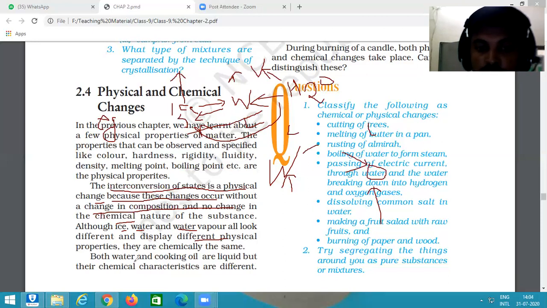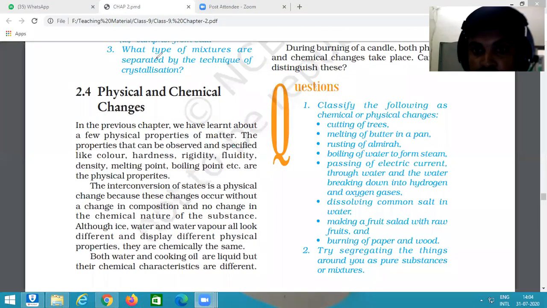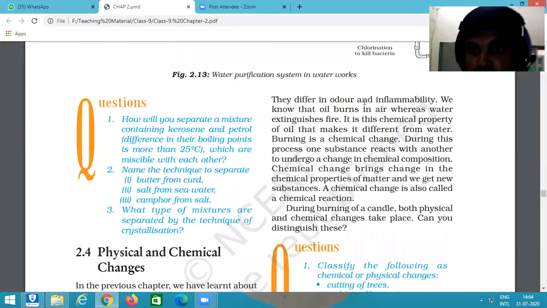Here we discussed that both water and cooking oil are liquids, but the chemical characteristics of the two substances are different. They differ in odor, and in inflammability, which means how they catch fire or burn. We know that oil burns in air, whereas water extinguishes the fire.